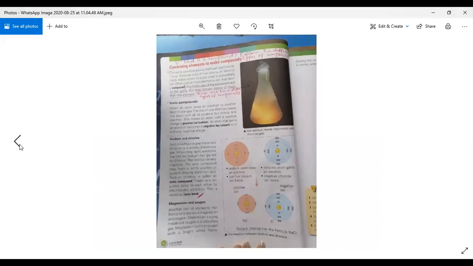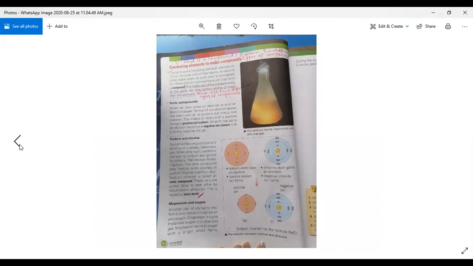Yes, you can also see page number 36. Sorry, this is page number 40, and this is your long question number 3. First we will discuss long question number 3.